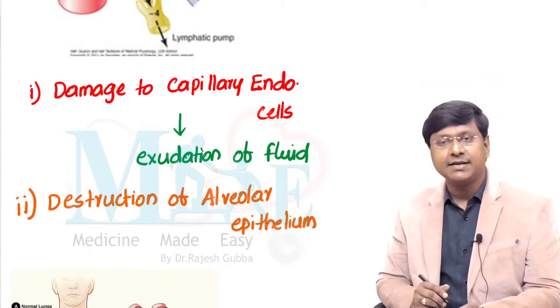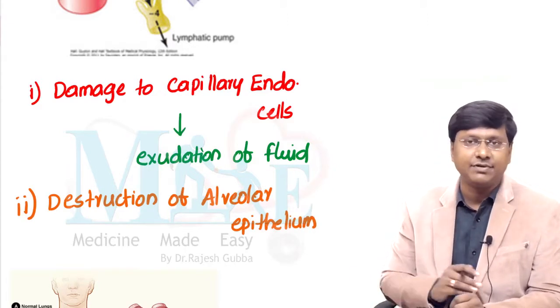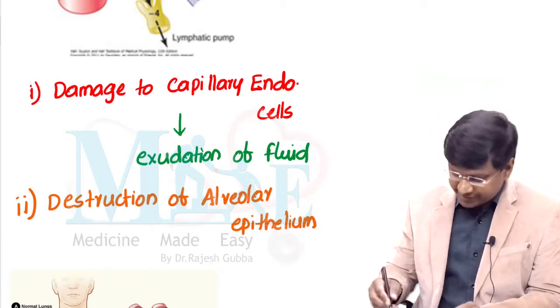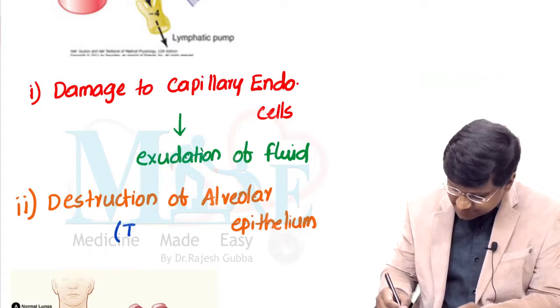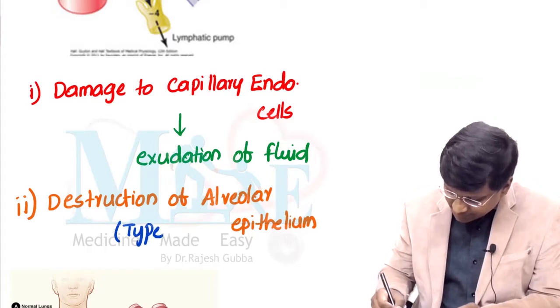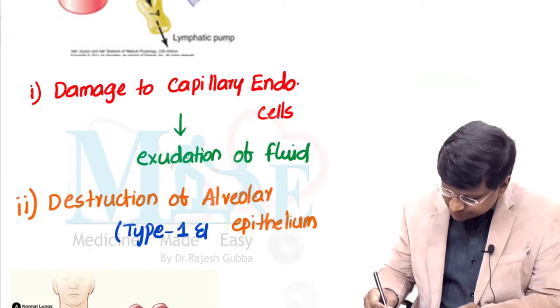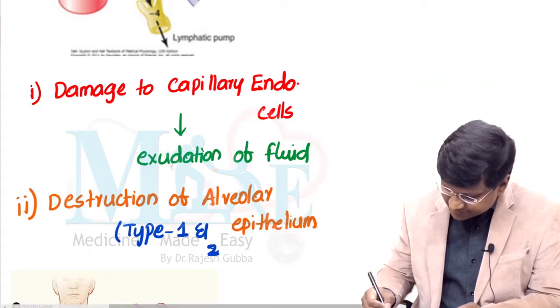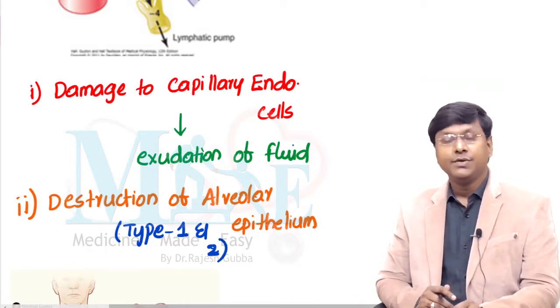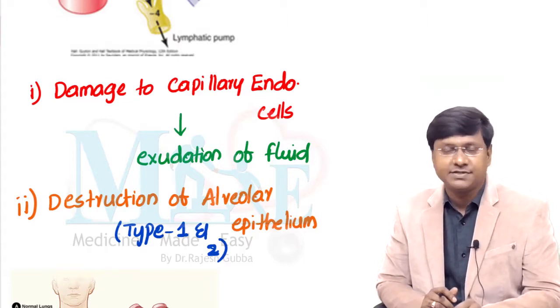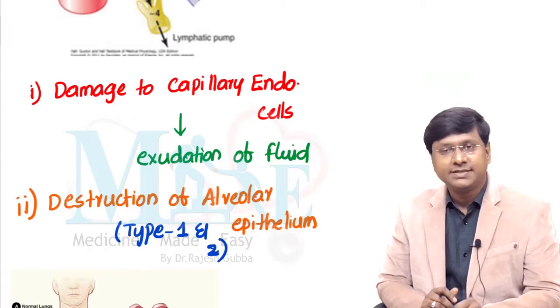Now, what does this alveolar epithelium consist of? It consists of what are called pneumocytes. We have 2 types of pneumocytes, type 1 and type 2. One type of pneumocyte is required for the exchange of gases, and the other type is required for surfactant production that will maintain the surface tension within the alveoli.